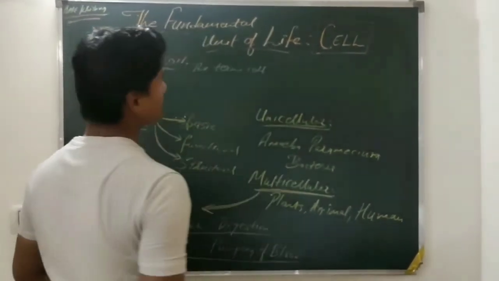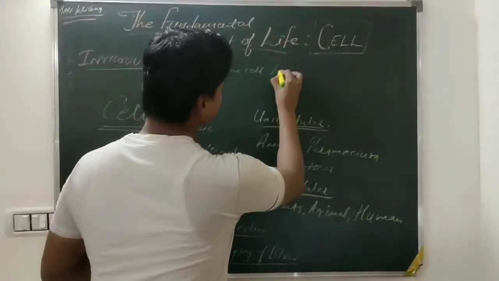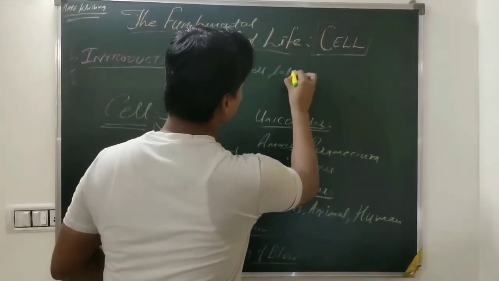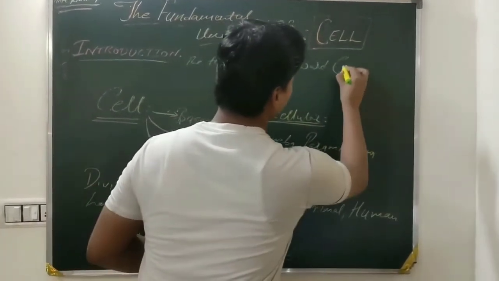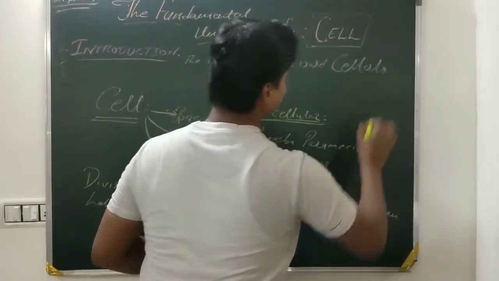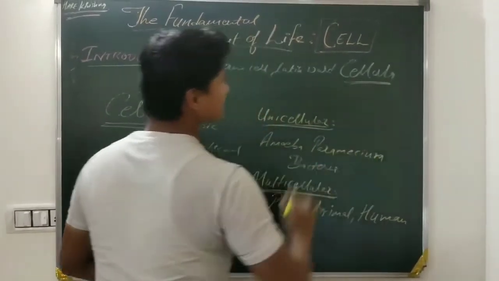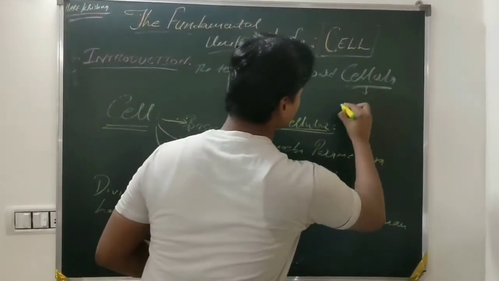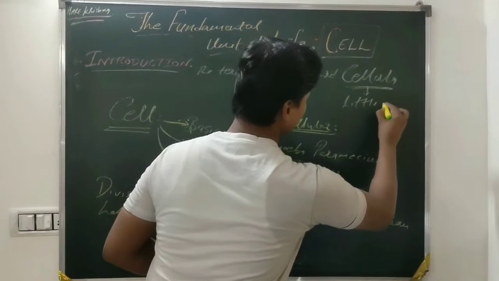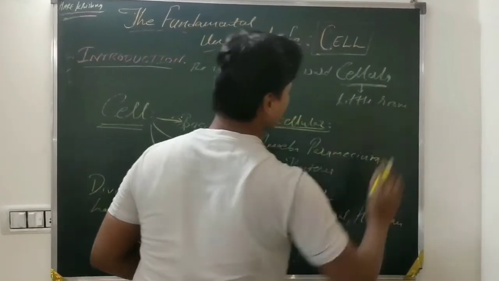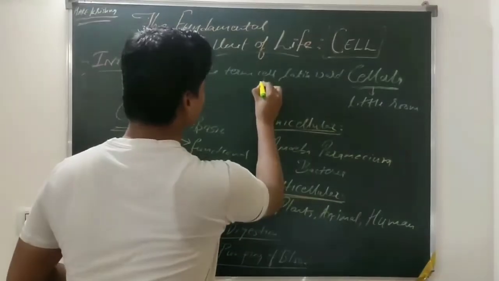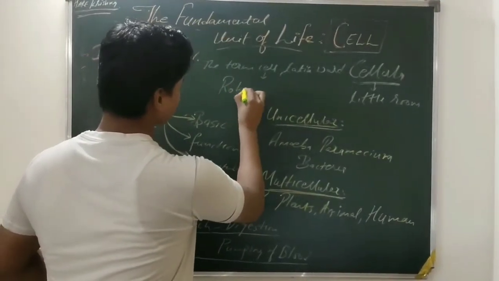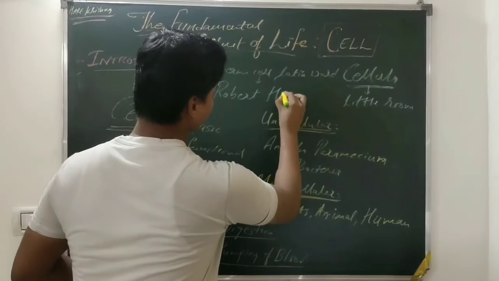The term cell came from a Latin word cellula. This word means little room. Students, the term cell was given by Robert Hooke.